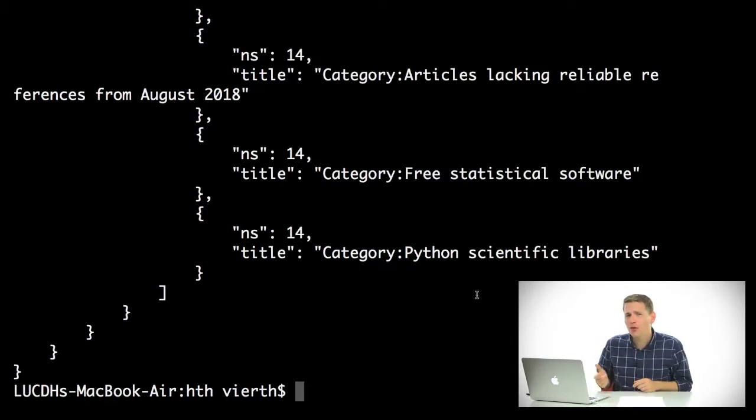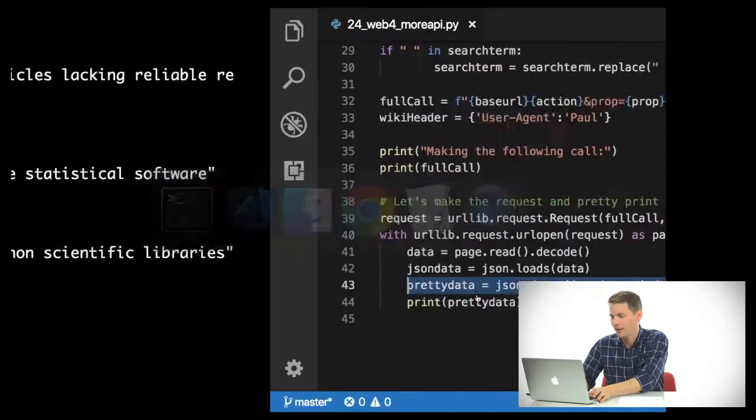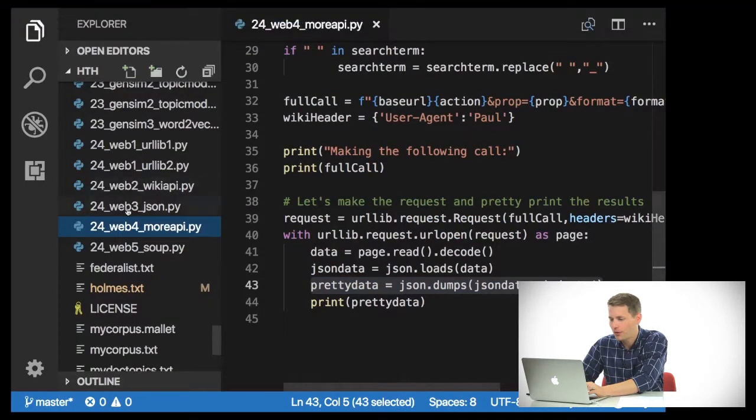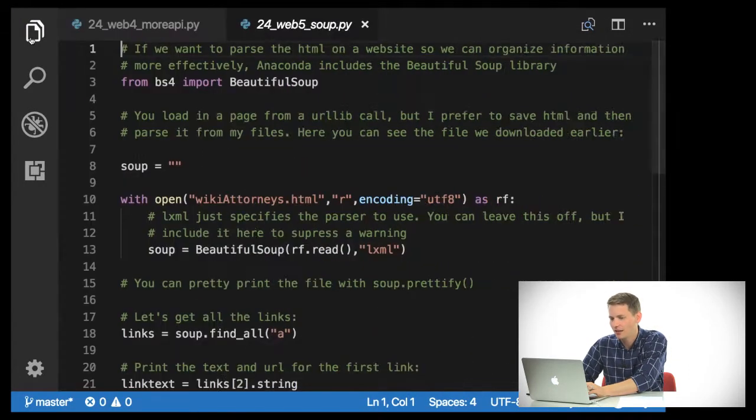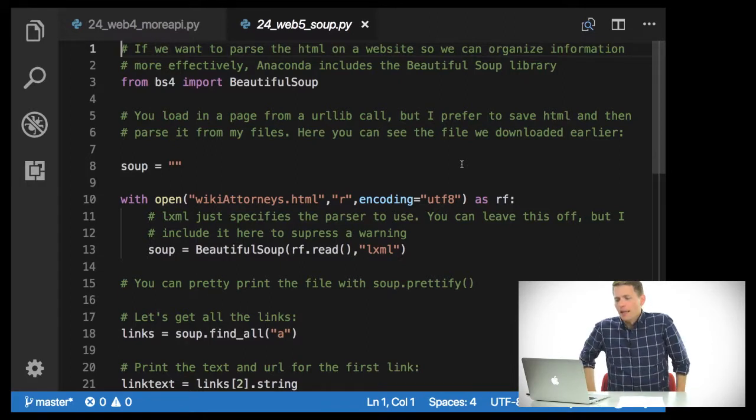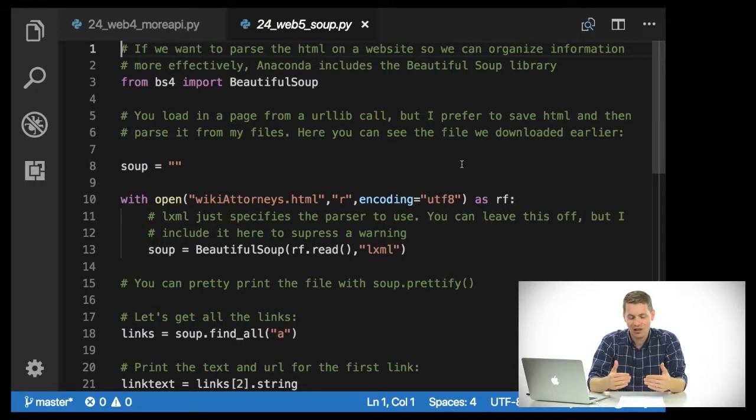But let's move back to that HTML page we downloaded a minute ago, because this is how scraping essentially works. This is how APIs work. Now let's go back and think a little bit more about scraping specifically. So I'm going to go back over to my code, and we're going to look at this web5_soup.py. Now, essentially, all scraping is going to the page, getting the contents, and extracting information from it.